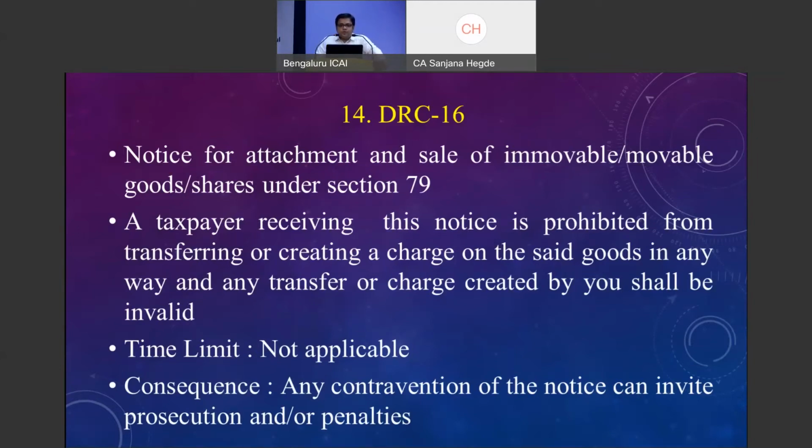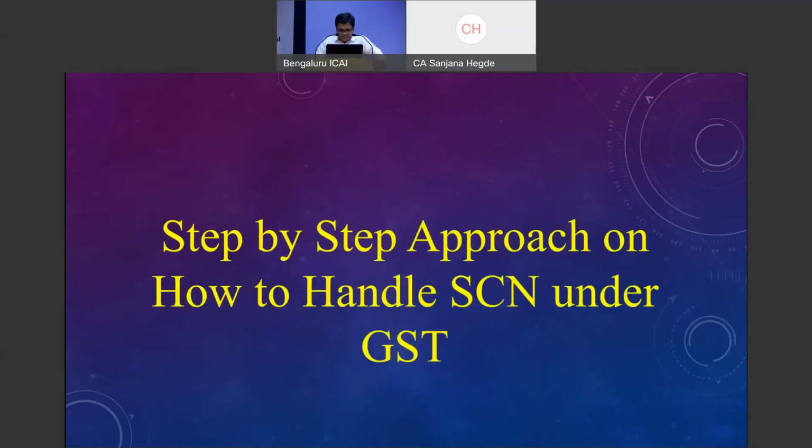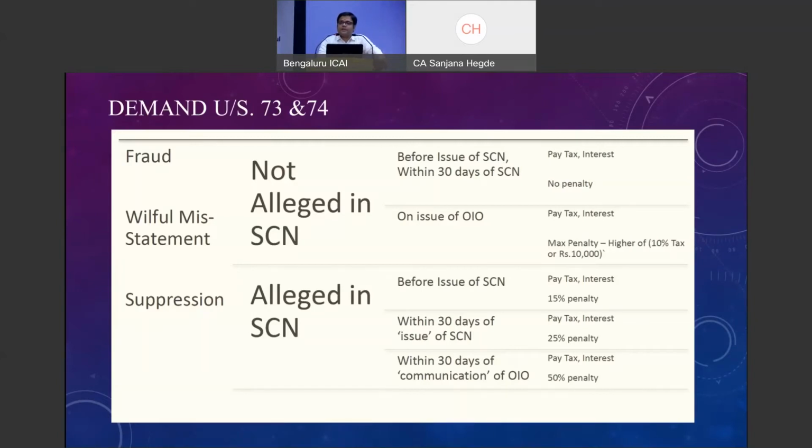Now moving on to the step-by-step approach on how to handle show cause notices under GST. Before which, a small brush up on the notices that are issued under section 73 and 74.